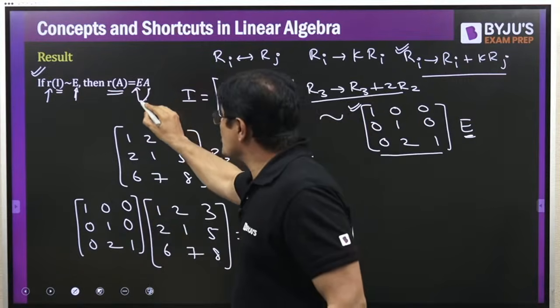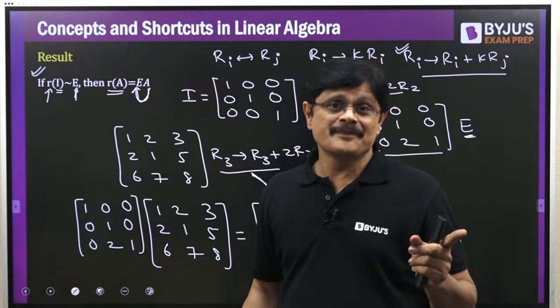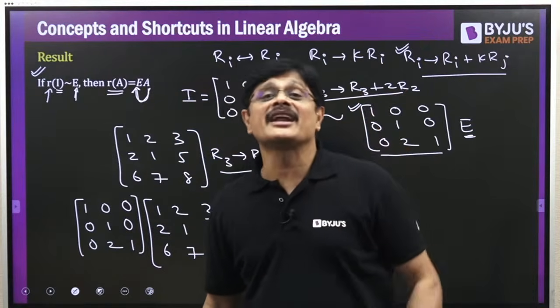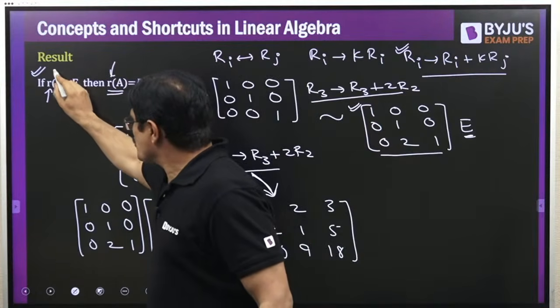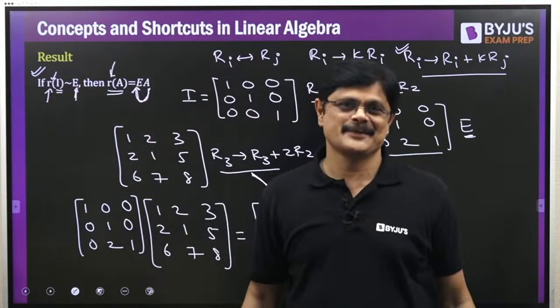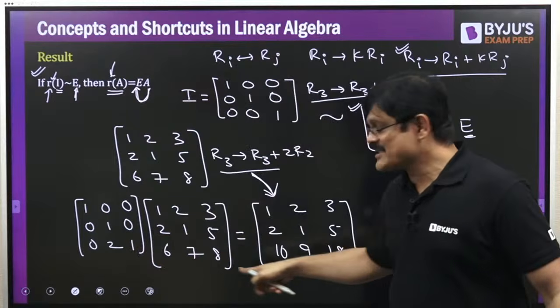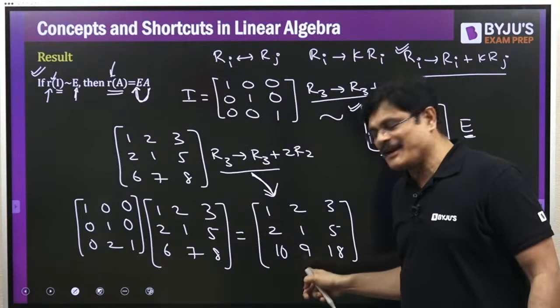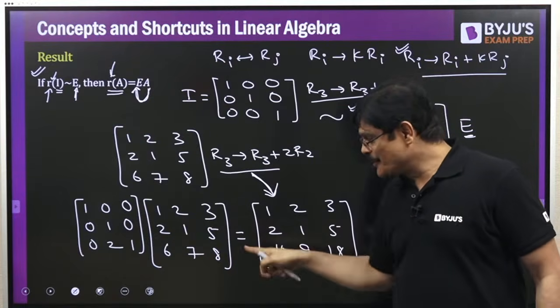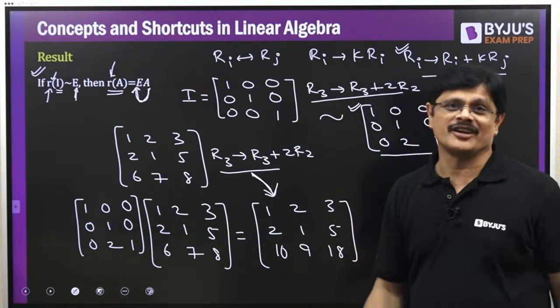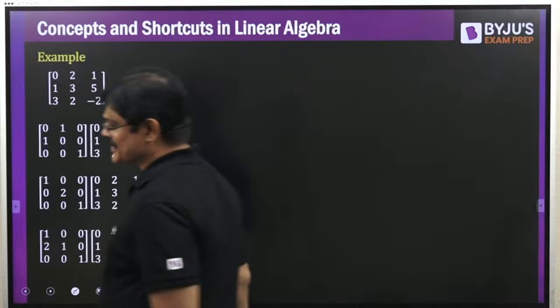Multiplying the matrix on the left by the corresponding elementary matrix. How do you get this elementary matrix? By using the same row operation on the identity matrix. If you multiply, you will get the same answer. Please verify, sir. You multiply and you can verify this. I am not giving time now, but after class you multiply and check whether you get this answer or not. Is the idea clear?